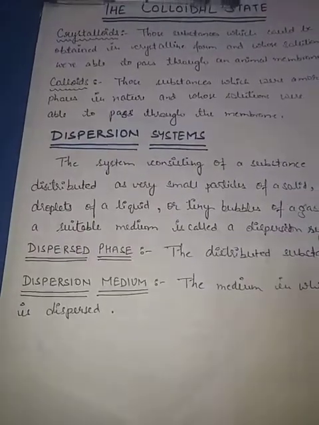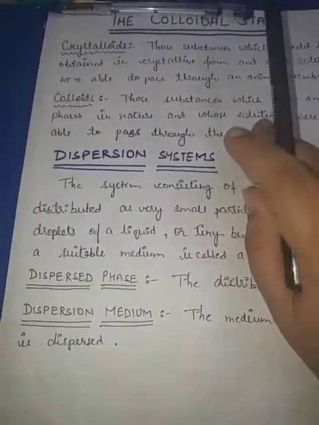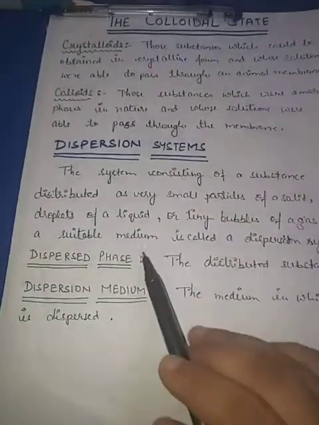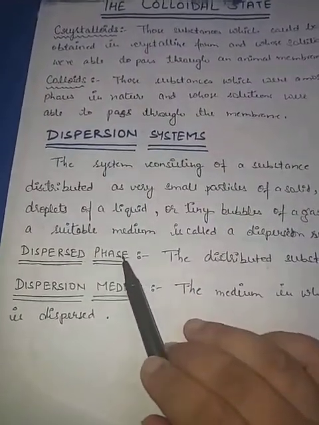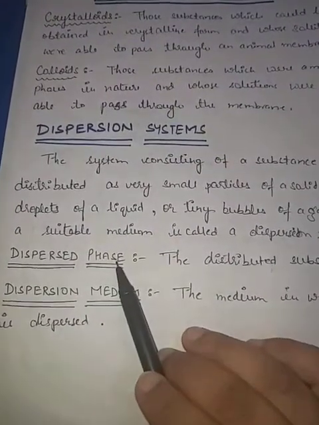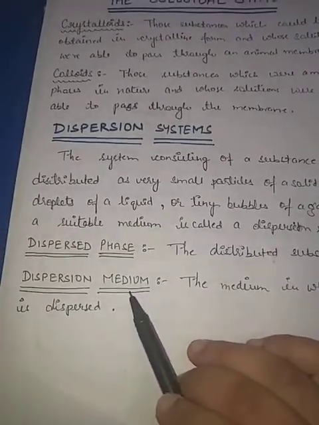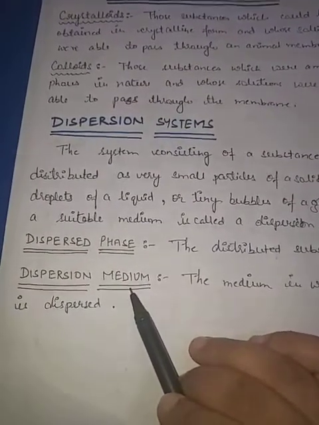In the same way, if you are talking about the colloidal state, it also has two components, which are dispersed phase and dispersion medium. See, dispersed phase is similar to solute, and dispersion medium is similar to solvent.